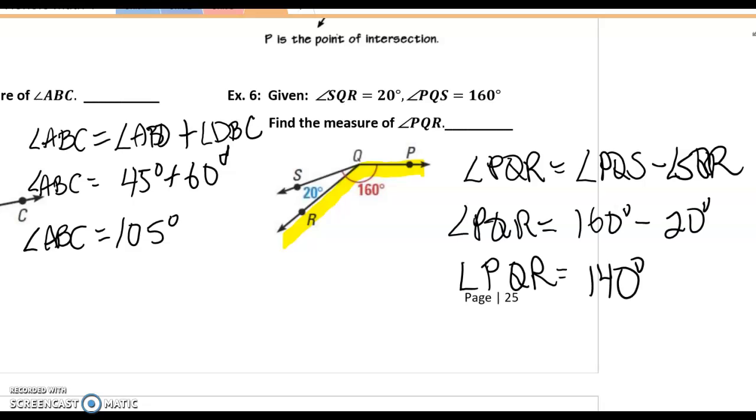Again, as a requirement for quizzes and tests for this unit, you have to show me the work. You have to show me the plan and how you used angle addition or angle subtraction to find the answers to these problems. Okay, so angle PQR, we figured, is 140 degrees.